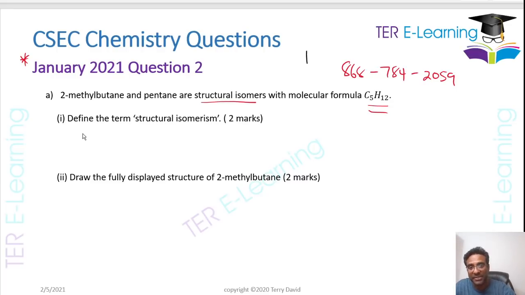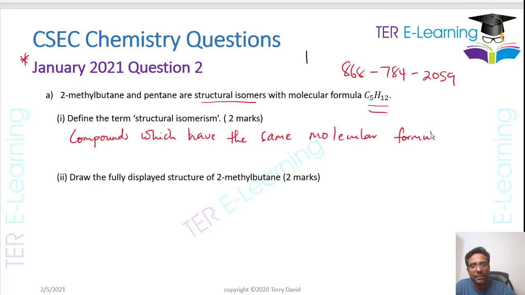So this is what we're going to say: compounds which have the same molecular formula but different structural formula. So that's the key thing here. They have different structures. So that's your answer there for 2 marks.